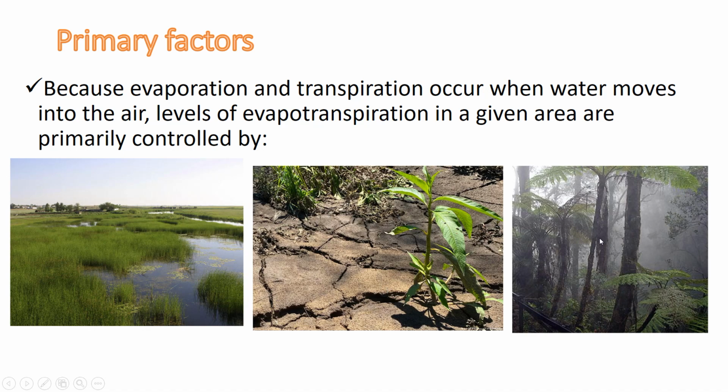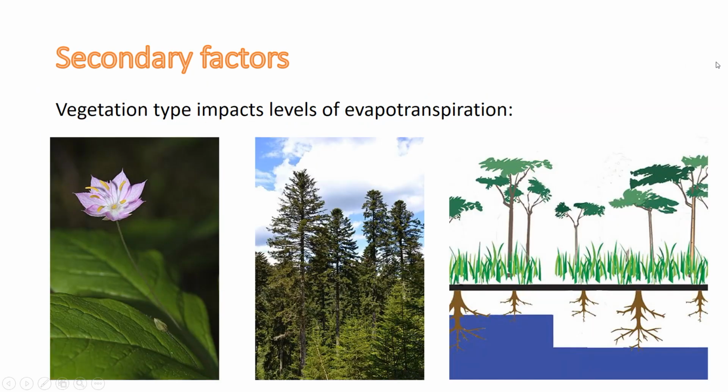And the third one is the ability of the air to uptake water vapor, because if the air is very humid, as you may see here in the image on the right side, it's not able to uptake water from plants and soil because it's already very saturated.